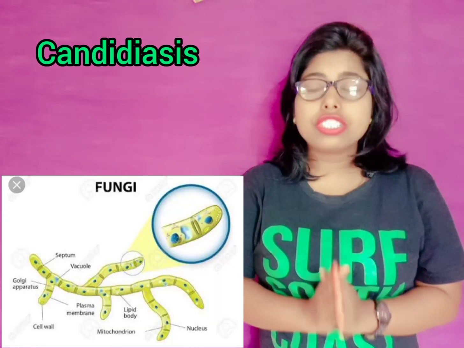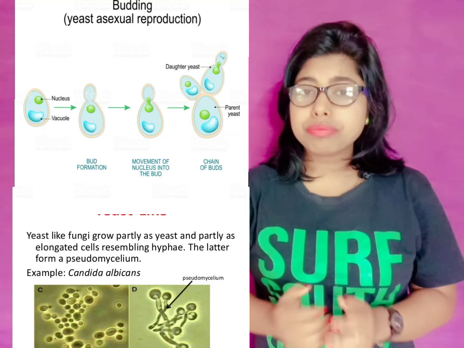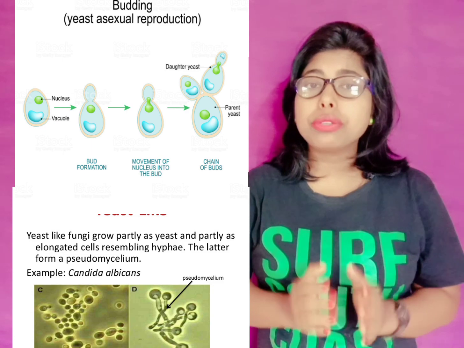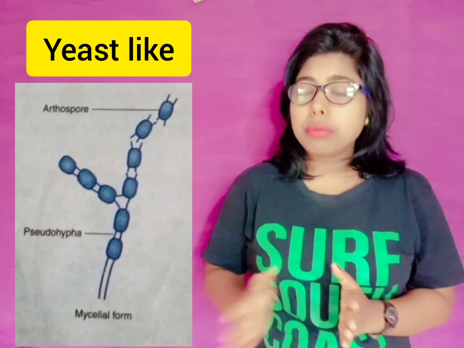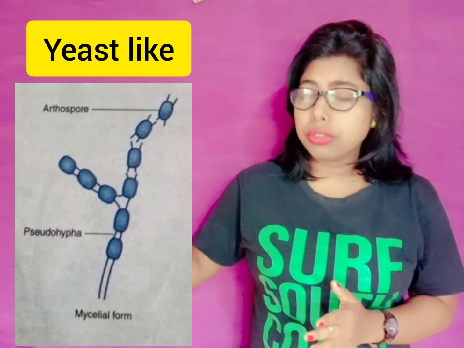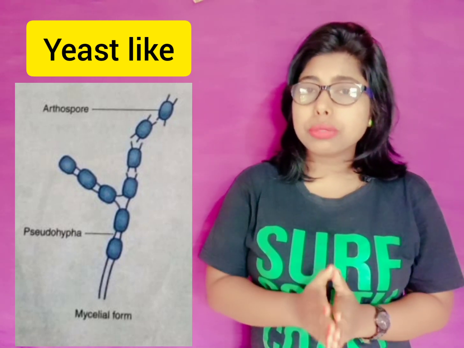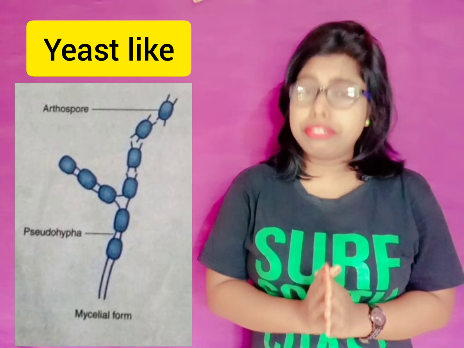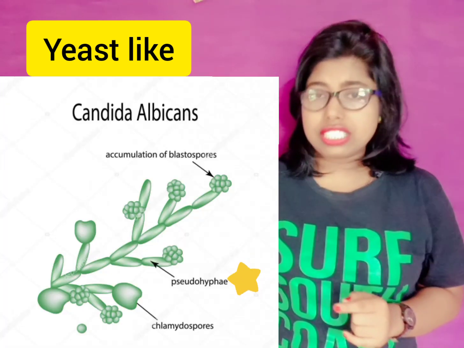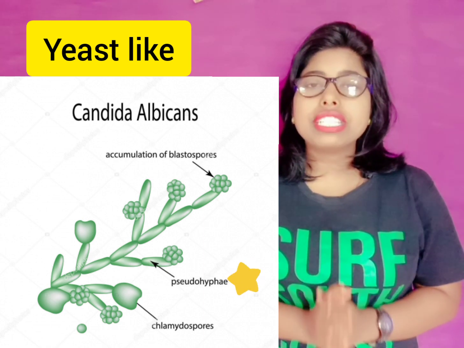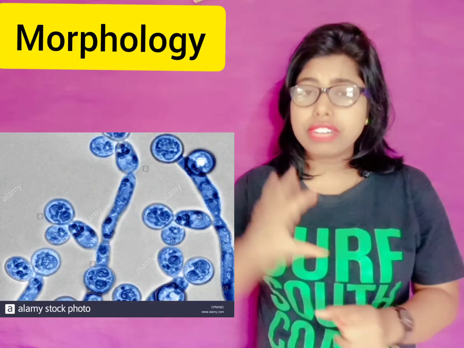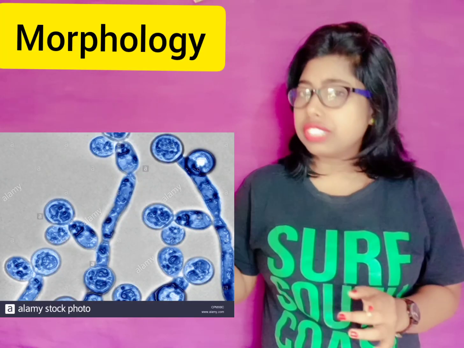The special difference between yeast and yeast-like fungi is that yeast-like fungi show budding and pseudohyphae structures, right? The true hyphae or true filamentous forms or chains are seen in molds, but yeast-like fungi show pseudohyphae or false hyphae-like structures. So these are the chains, right? False pseudohyphae is seen in Candida albicans. If we see its morphology, it is oval or spherical in structure, as you see here.